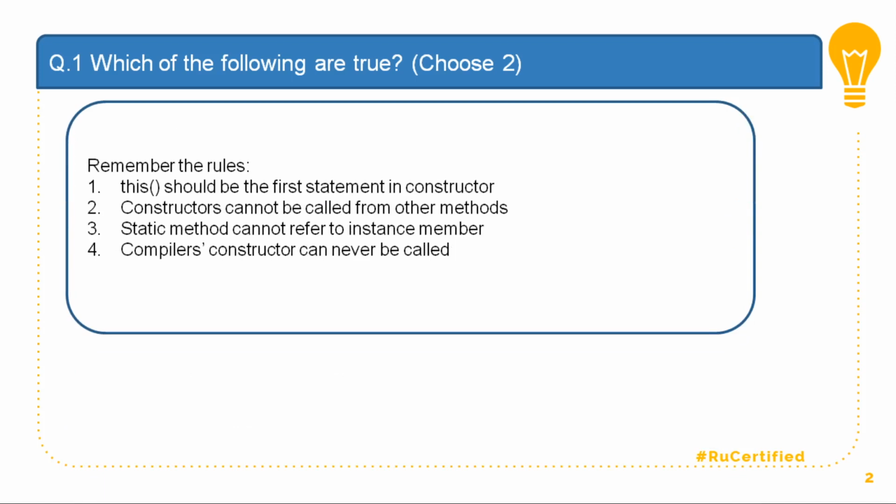The rule says that this should be the first statement in the constructor. That means I cannot call this from any other statement than the first statement in my constructor. Constructors cannot be called from other methods. So if at all I want to call this, then this can be called within the constructor itself. Static methods cannot refer to instance members. And compiler's constructor can never be called. If you do not provide your constructor, compiler has got its own constructor, but you cannot say explicitly that I want to call the compiler's constructor. So these are the rules that you need to remember to solve such kind of questions.